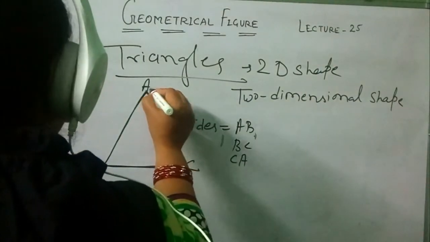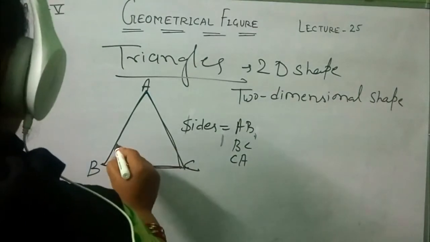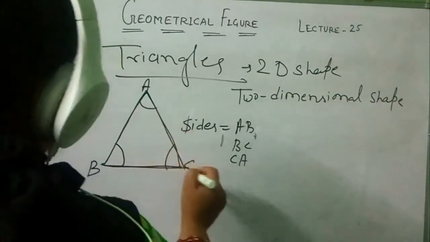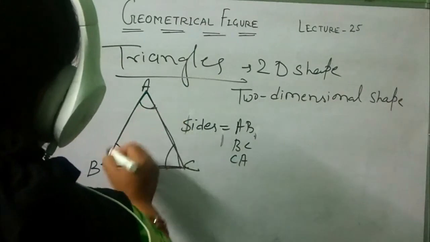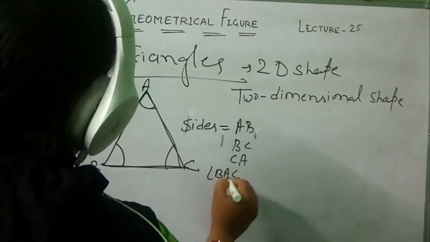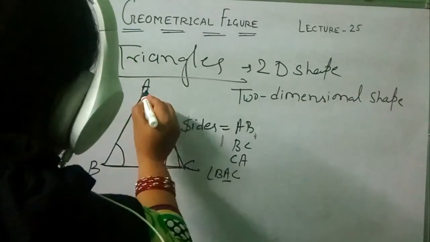These points: vertex A, vertex B and vertex C. Here, how to denote the angle? Students, listen how to write the angle. These angles you can write as angle BAC. This angle will be in the center, and angle ABC.